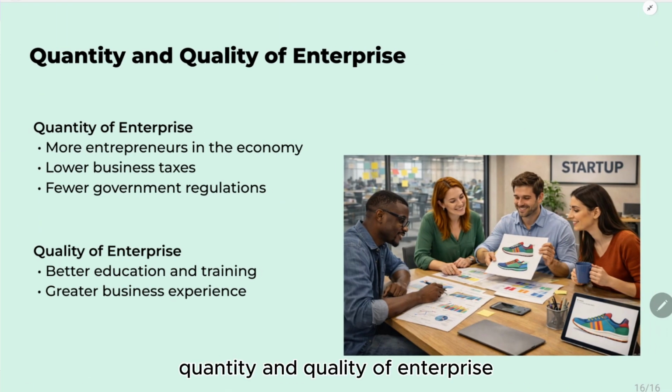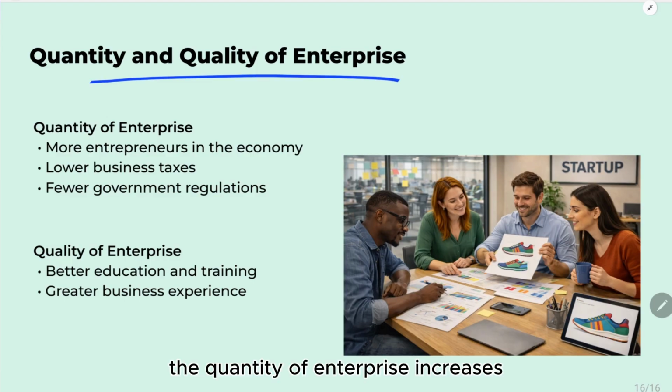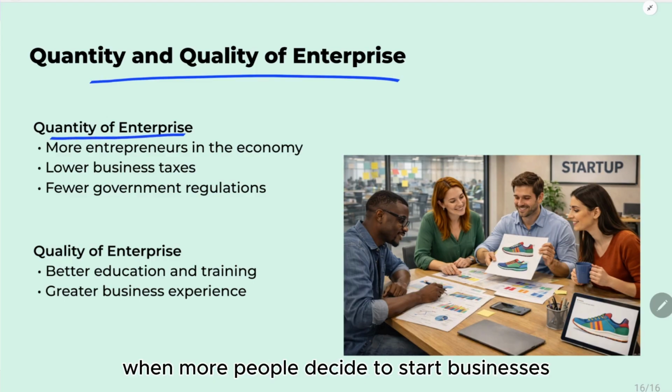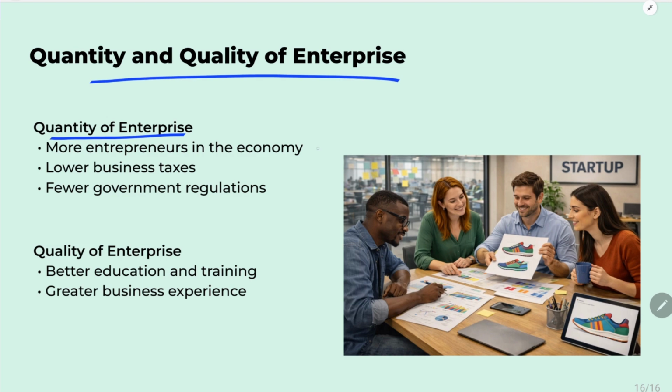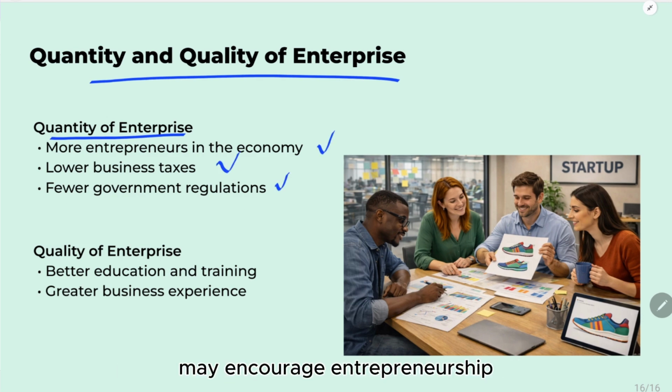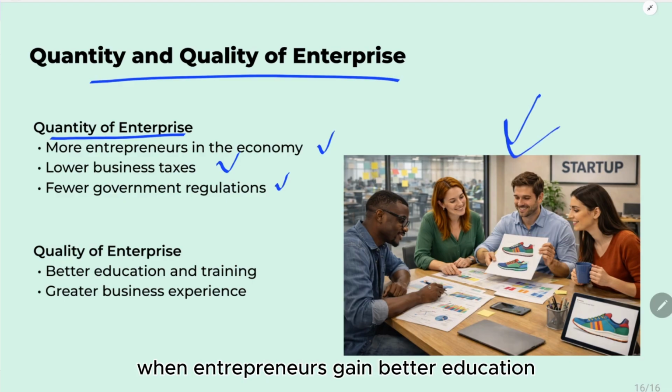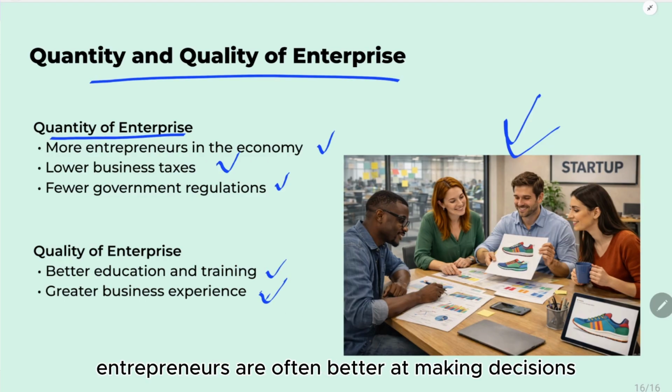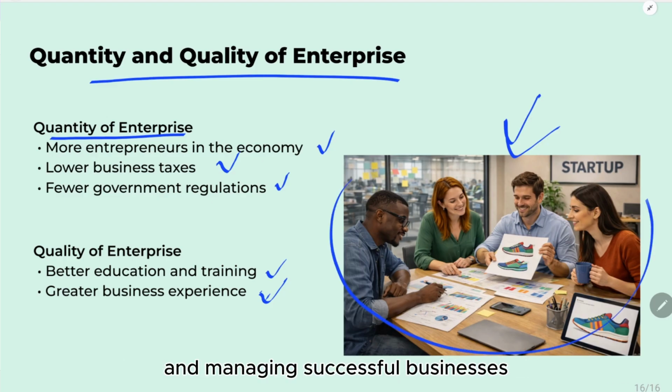Quantity and quality of enterprise. The quantity of enterprise increases when more people decide to start businesses. Government policies such as lower taxes or fewer regulations may encourage entrepreneurship. The quality of enterprise improves when entrepreneurs gain better education, training, and business experience. Experienced entrepreneurs are often better at making decisions and managing successful businesses.